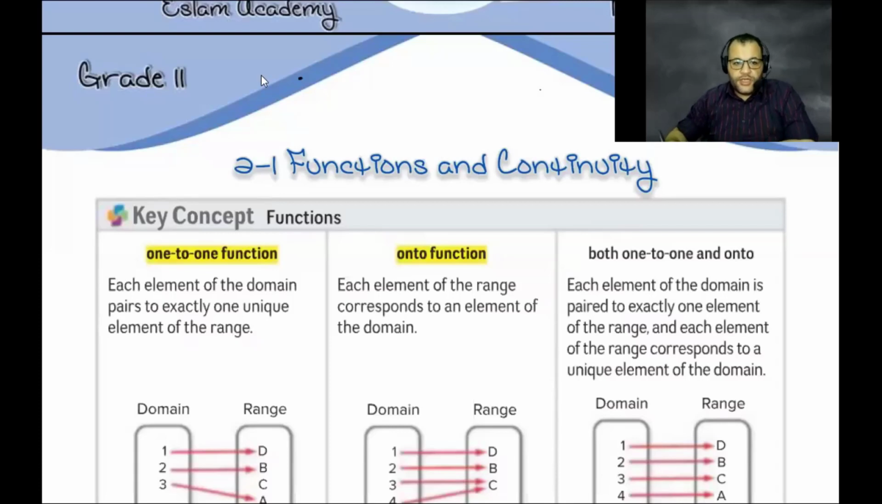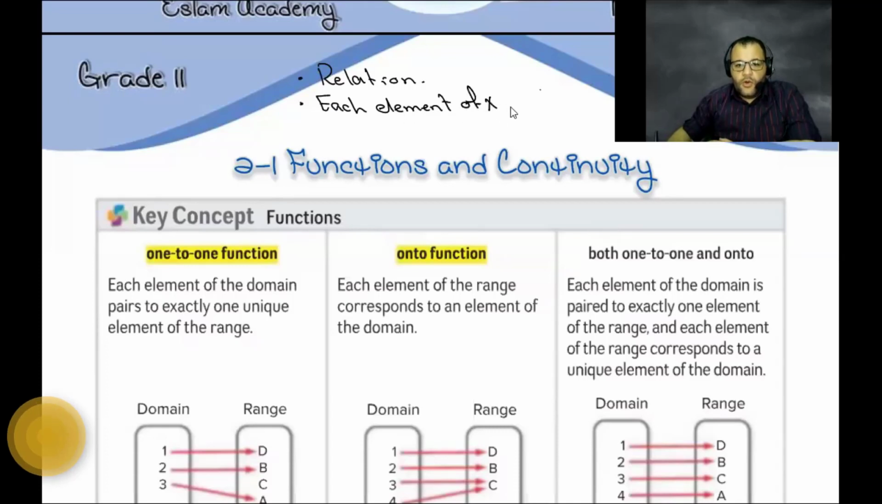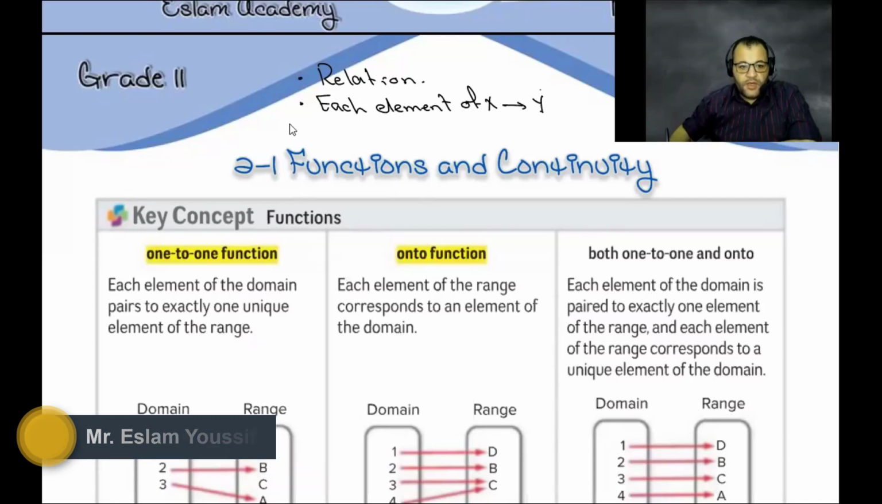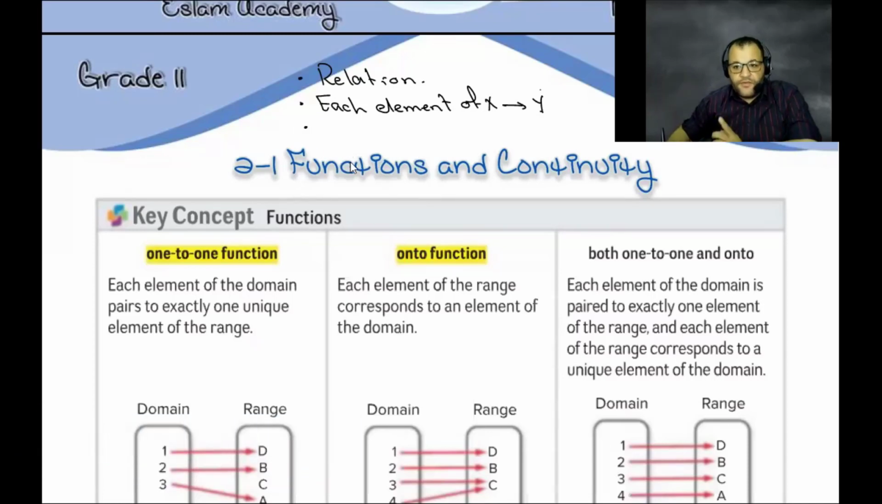So we said that the first point of the function is that the function is a relation. And we said the relation is a connection between x and y. The second point of the definition is that each element of x must be connected with an element of y. The third point: each element of x is connected one time, only one time.